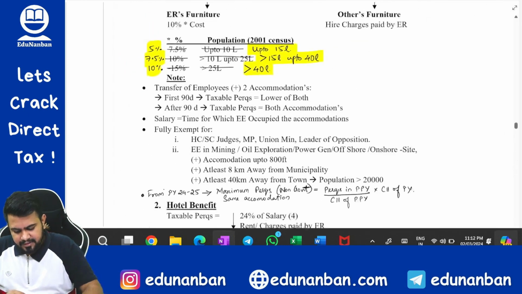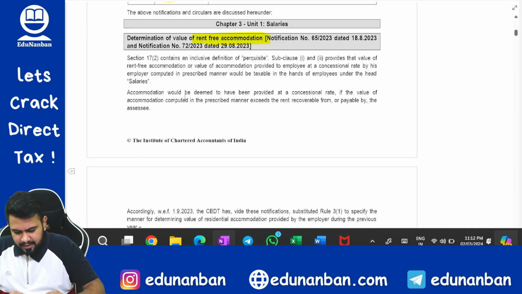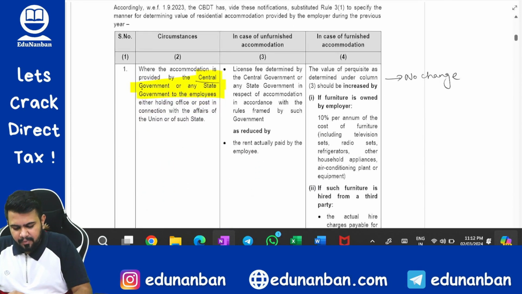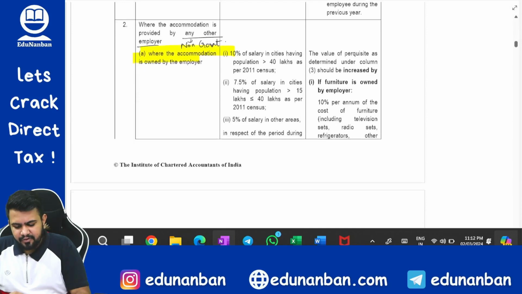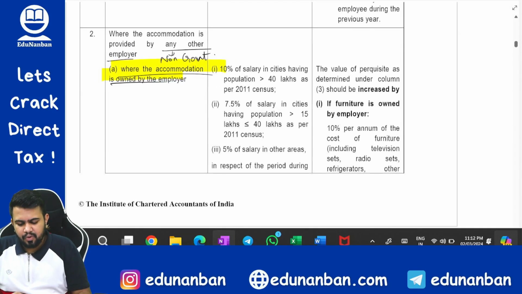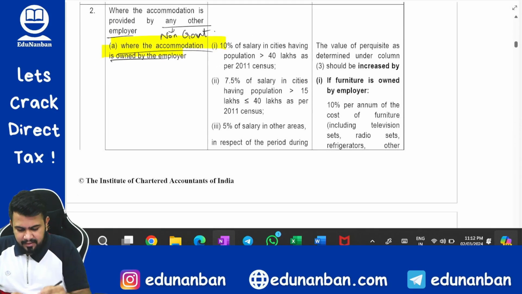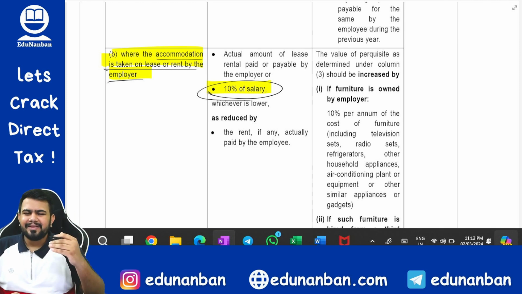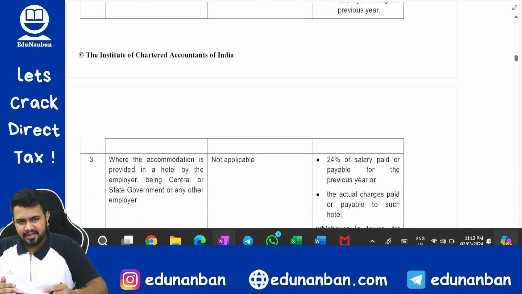Okay, next let us come back to the statutory update. In case of government employees, there is no change. In case of non-government employees only, where the accommodation is owned by the employer, it is 10%, 7.5% and 5%. And when the accommodation is taken on lease or rent by the employer, that means other than the employer's property, then 10% has become the limit. All the other provisions are the same, relating to furniture and recovery of rent from the employee. There are some other changes also, let us discuss.